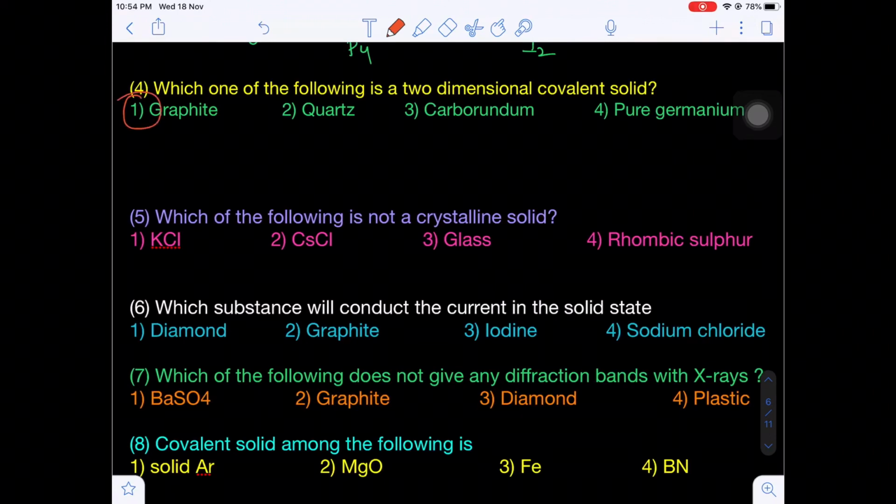It will be graphite. Quartz, carborundum and pure germanium are three-dimensional, but graphite has a two-dimensional layer lattice structure.